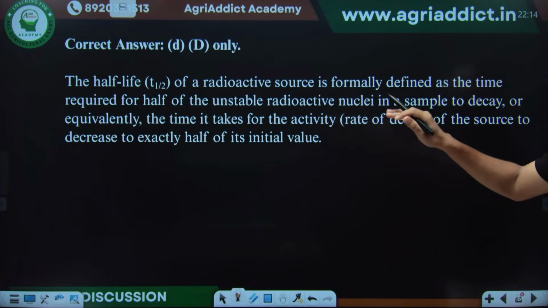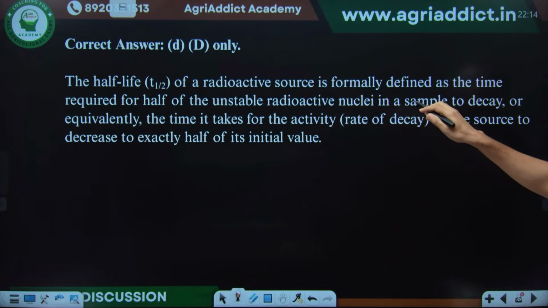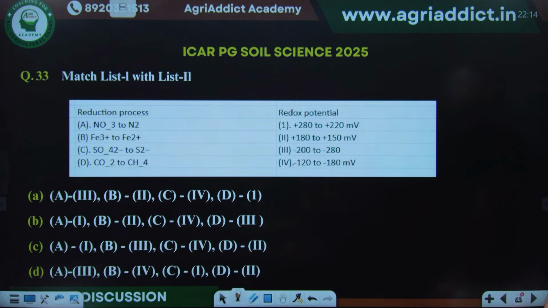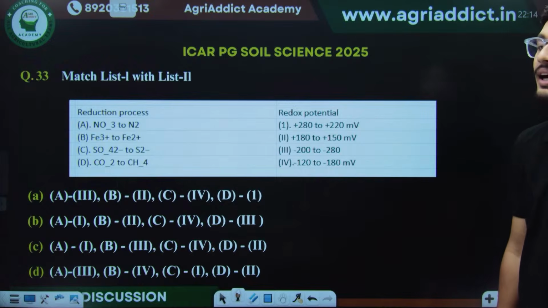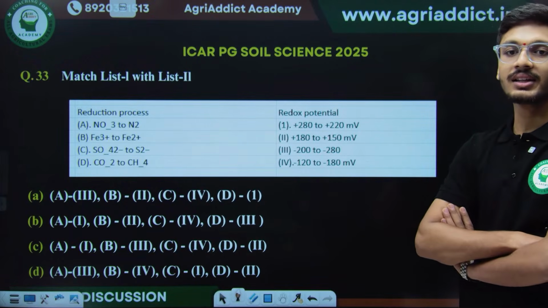Here I have mentioned the definition of half-life of radioactive element. You can go through this definition. Now next we have redox potential and the reduction processes. You can match and let me know the correct answer for this question. What will be the correct answer?